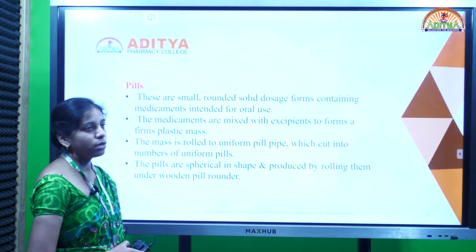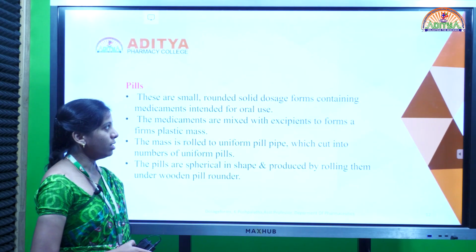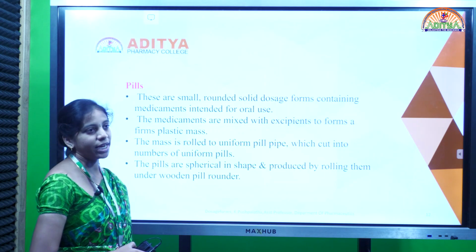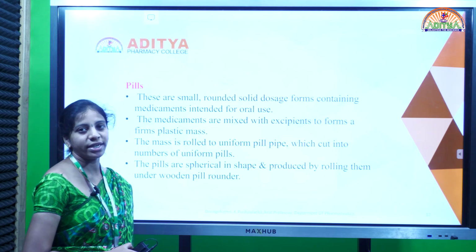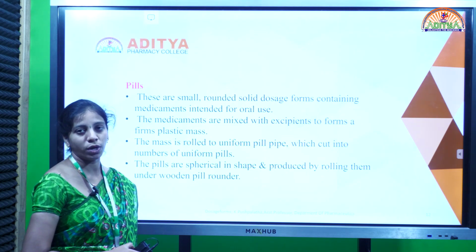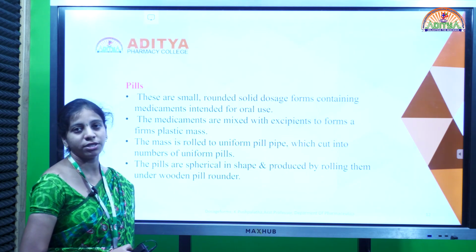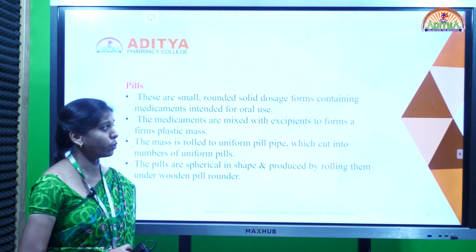Next one, pills. Pills are small rounded solid dosage forms containing one or more medicaments with excipients for oral use. These tablets, capsules and pills are all for oral use only. That means you can administer them through the mouth. That is called oral use.